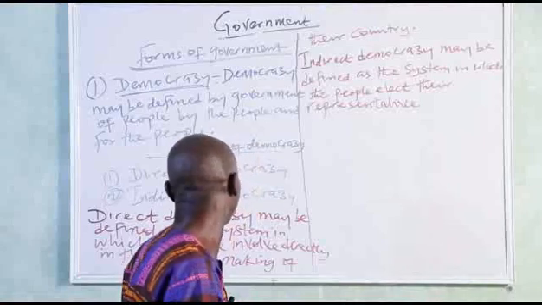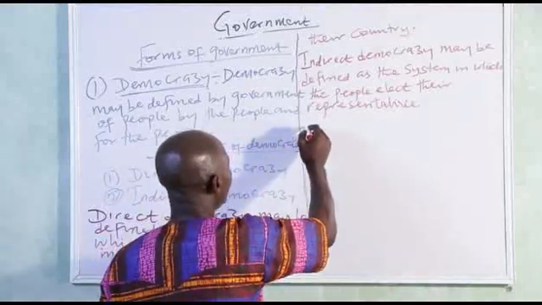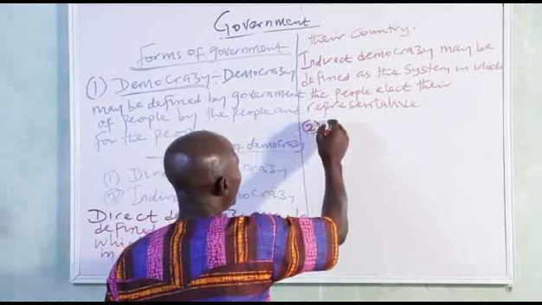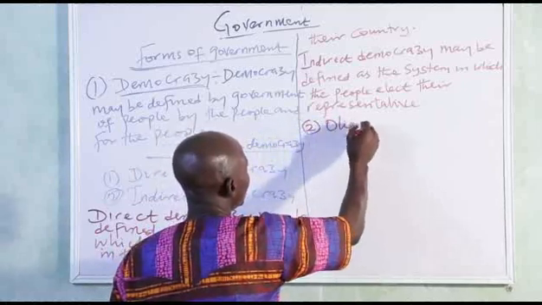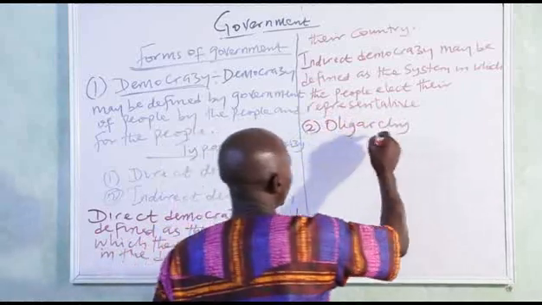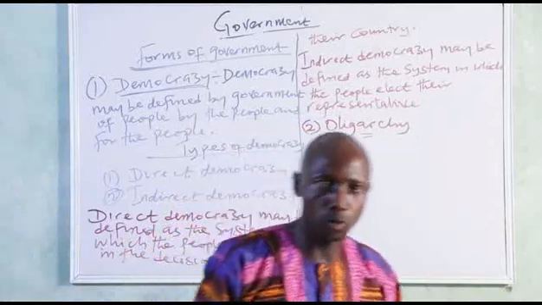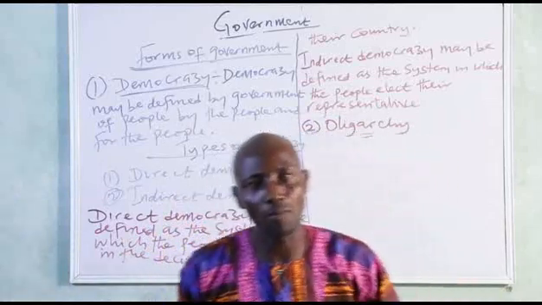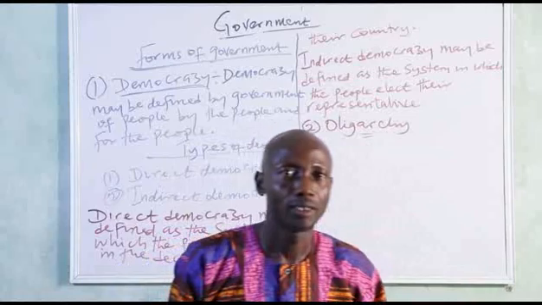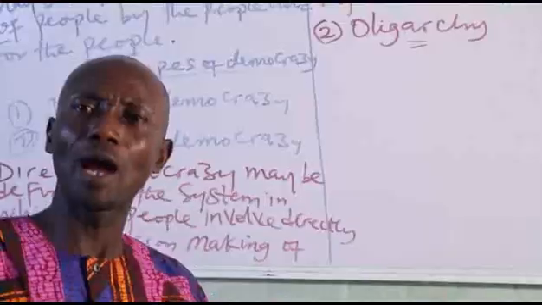Then the number 2 under the formation of government is oligarchy. I said the first one under the form of government is what? Democracy. Then the second one is what? Oligarchy. What do I mean by oligarchy?